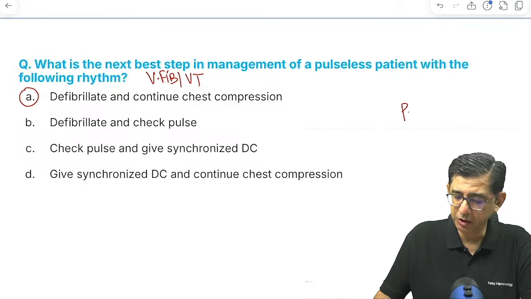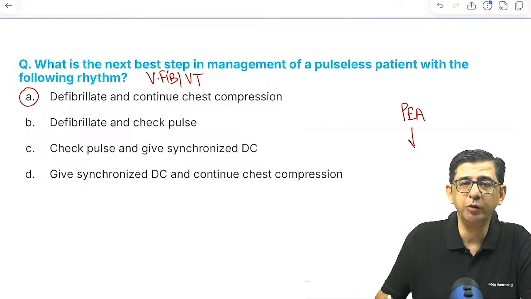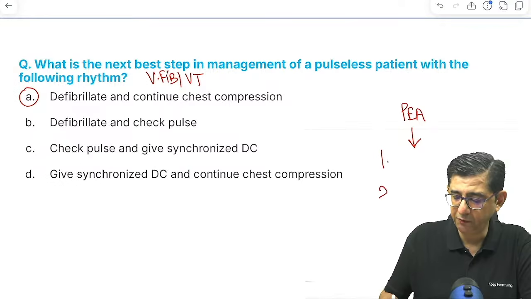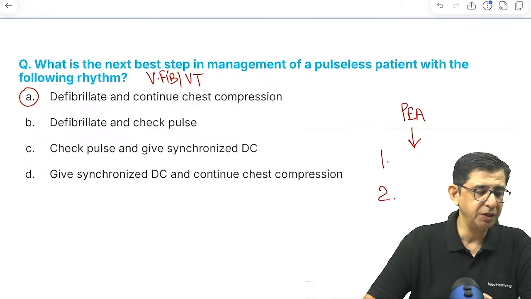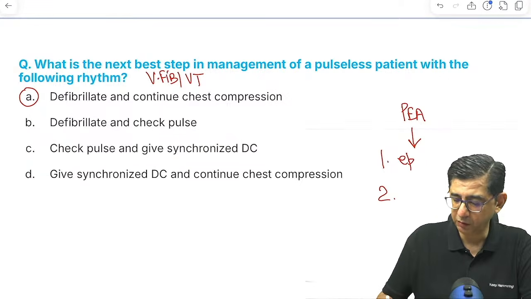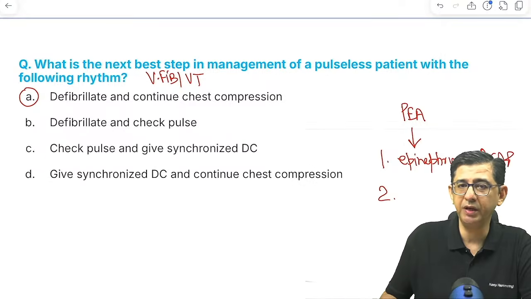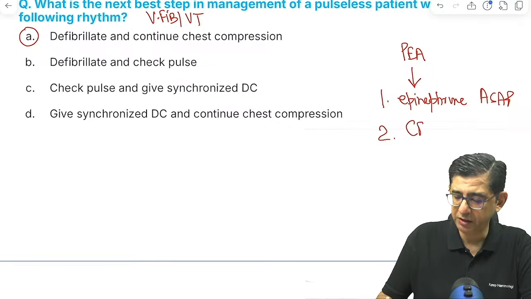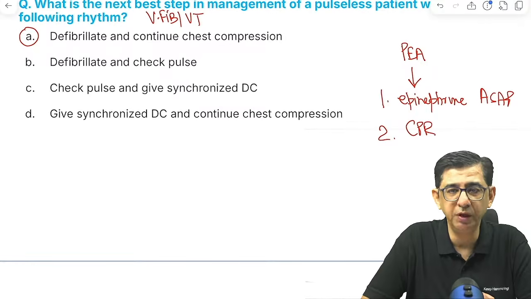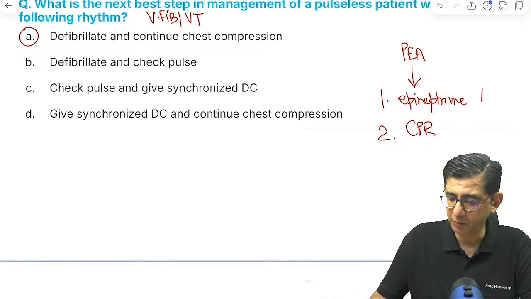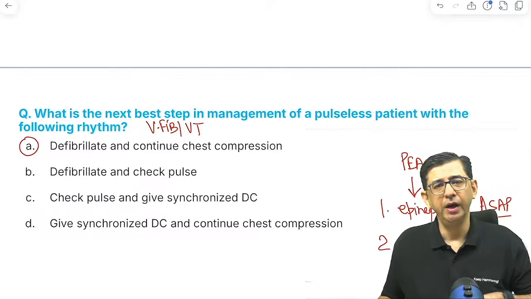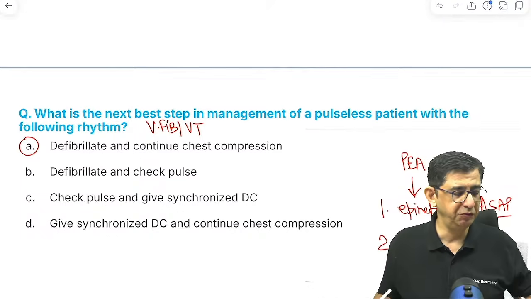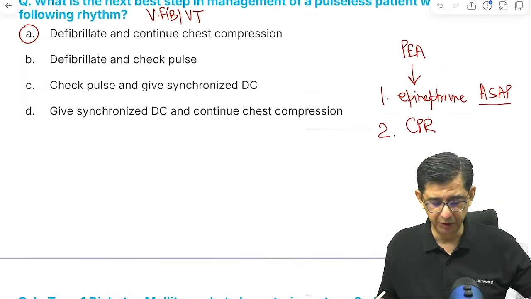But if I change this to pulseless electrical activity, comment in the chat box quickly: in a pulseless electrical activity, what will you do first? If the question was on pulseless electrical activity, then it is epinephrine as soon as possible, epinephrine ASAP, and then subsequently obviously chest compressions at a ratio of 30:2 would be given. If I remove the word ASAP, as soon as possible, from the discussion, then obviously the answer will become CPR for management of this patient. But yeah, any pulseless patient with a defibrillation rhythm, it is defibrillation and continue the chest compressions in the patient. Okay.